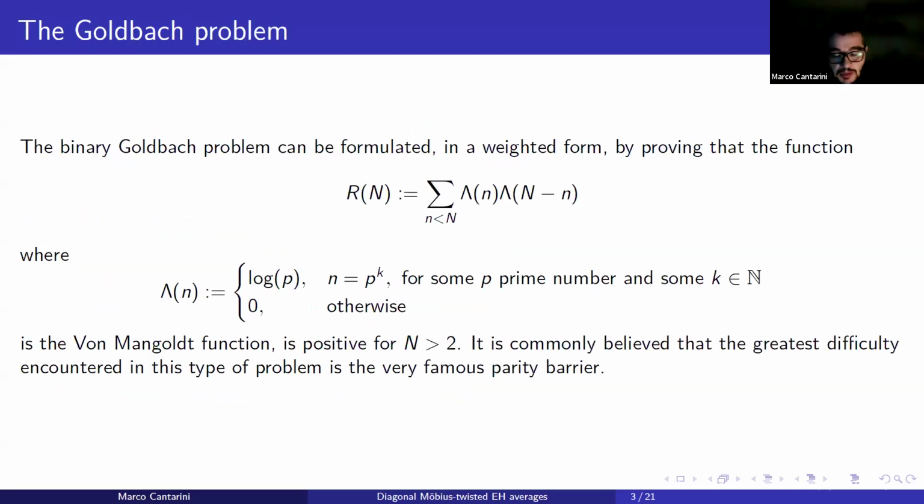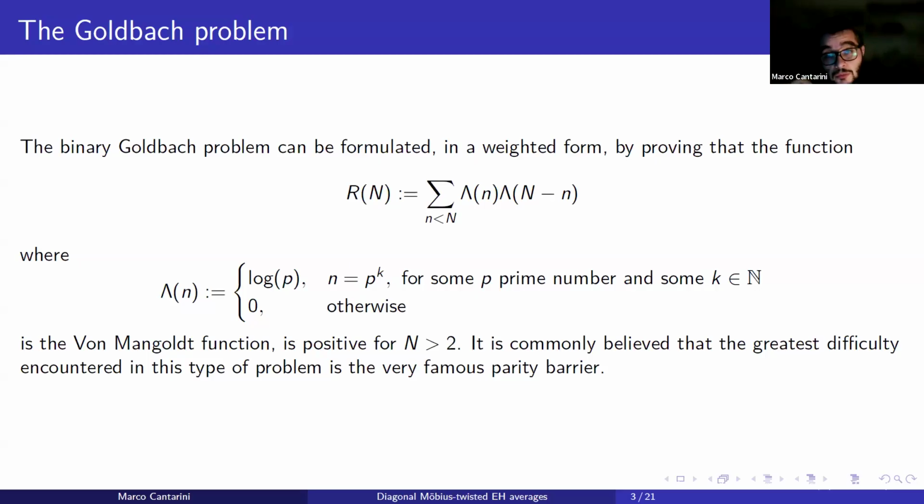Okay, the Goldbach problem is a very, very famous conjecture which states that every even number greater than 2 is the sum of 2 primes. A standard way to encode this conjecture, even if in a weighted form, is to study the function R(n), which is essentially a discrete convolution of the von Mangoldt function. And morally, the positivity of this function is more or less equivalent to the Goldbach conjecture.